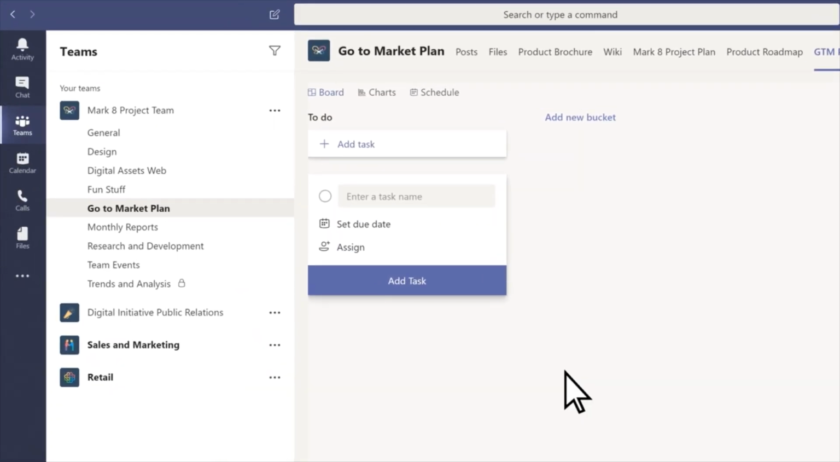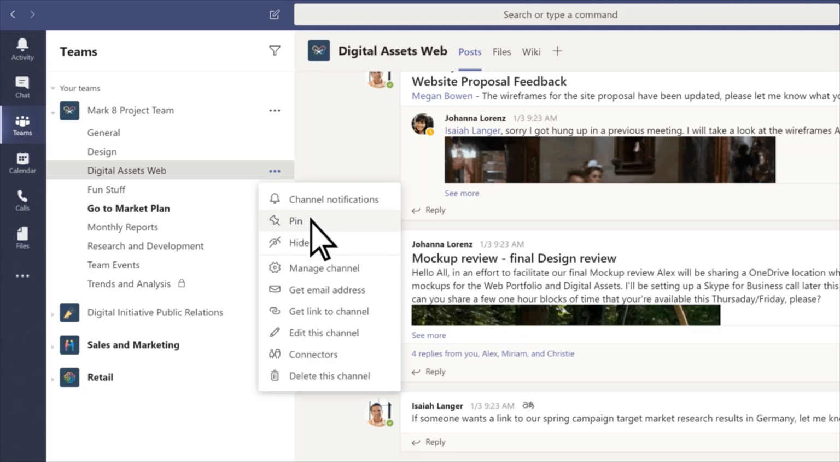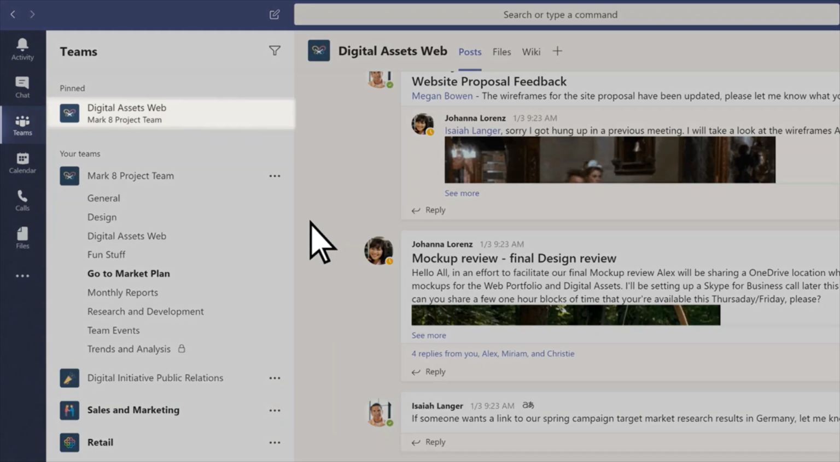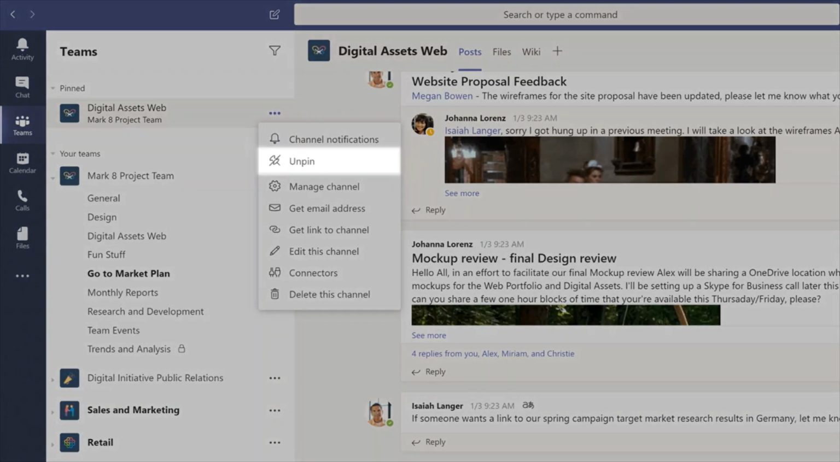If you have a lot of channels, pin the most important ones to keep them at the top of your list. Choose a channel to pin, and then select More Options, the 3 dots next to the channel name, then Pin to pin it. Select More Options again to unpin the channel and to see what else you can do with the channel.